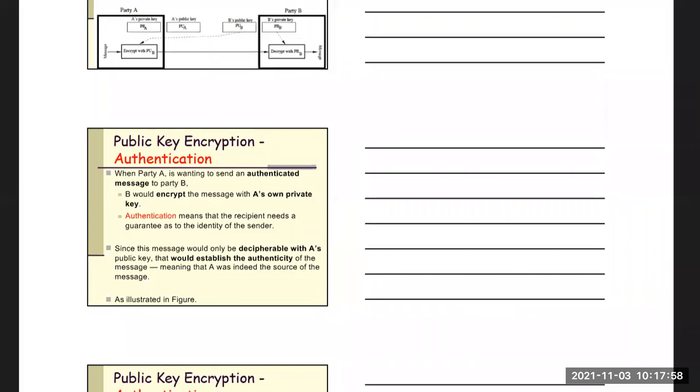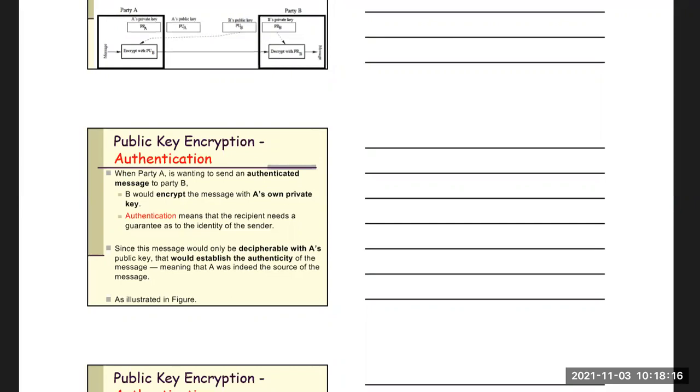So for that reason, what will it do? In the earlier case, we have seen both publish their public keys and the respective private key decrypts the message.